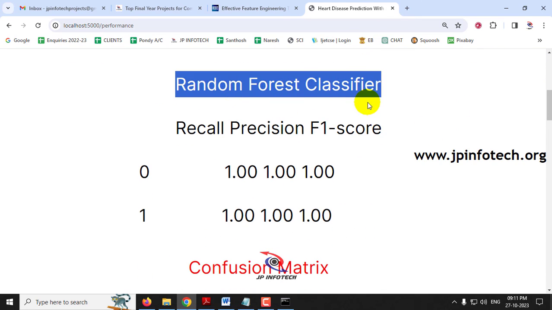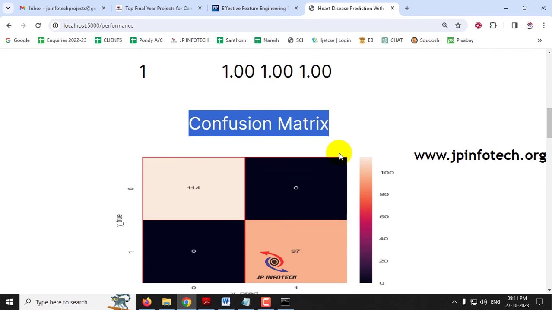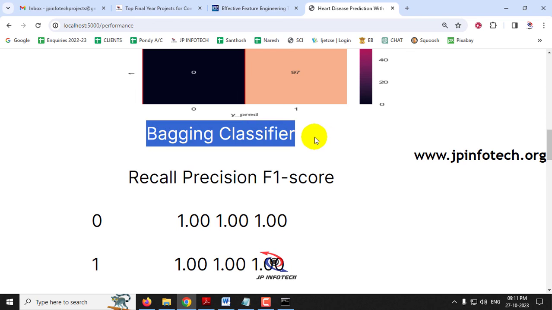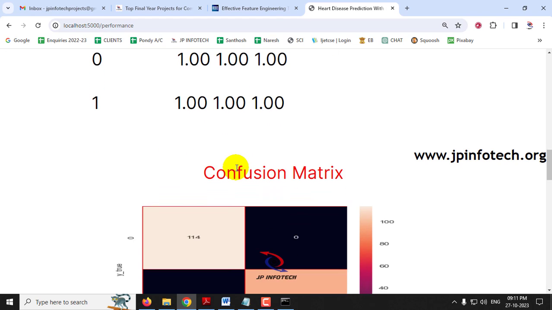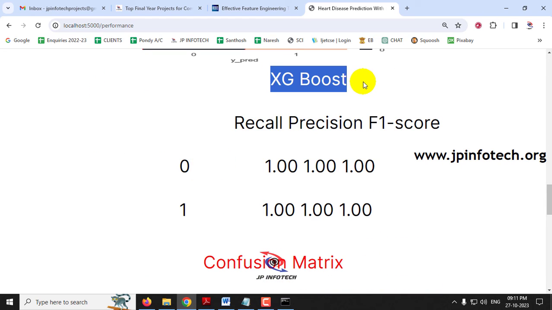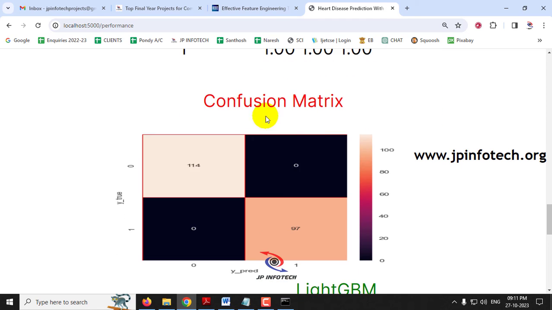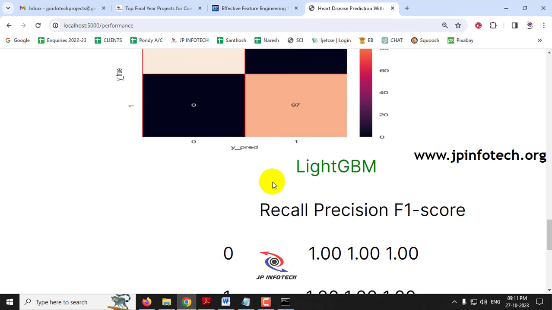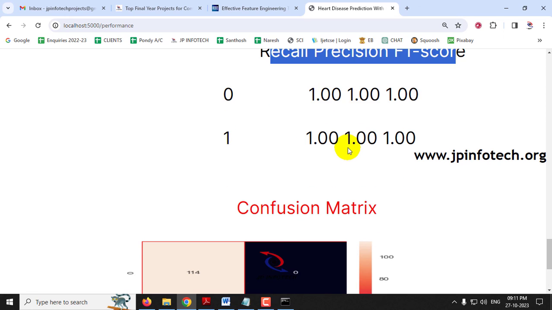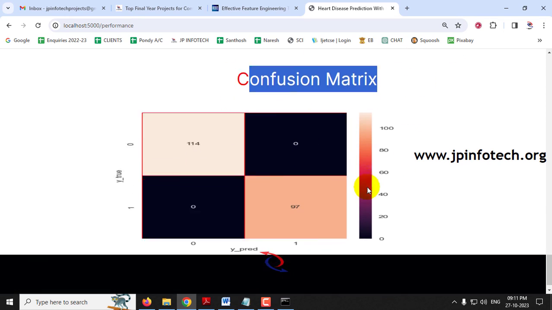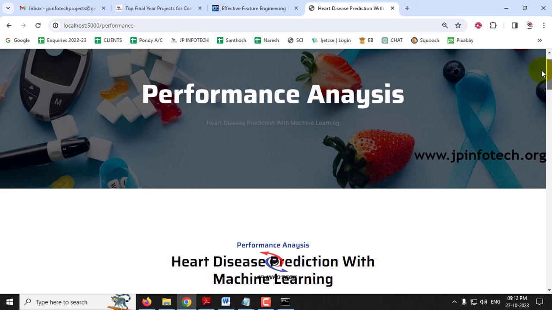First, for the random forest classifier, we have the recall, precision, and F1 score for both the classes 0 and 1, and also the confusion matrix for the true and predicted label. Also for the bagging classifier, we have the recall, precision, and F1 score for both classes 0 and 1, and the confusion matrix. For the GBoost classifier, we have the same, with the confusion matrix of the true and predicted label. And coming to LightGBM, we have the recall, precision, and F1 score for both classes 0 and 1, and the confusion matrix. As all the models achieve 100% accuracy, you can see the score values are the same.